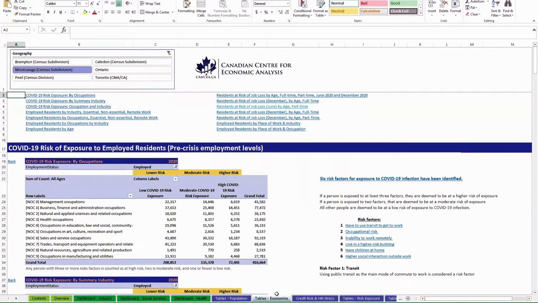Next, we have the economic table. So same thing with the tables, they're all sorted by theme. All of them have a little directory here at the top and a geography filter. You can see what's included, and these tables also include explanations.